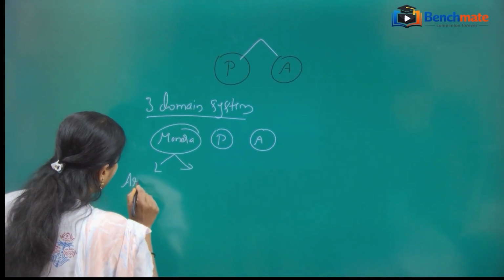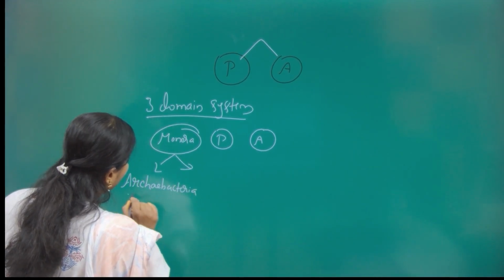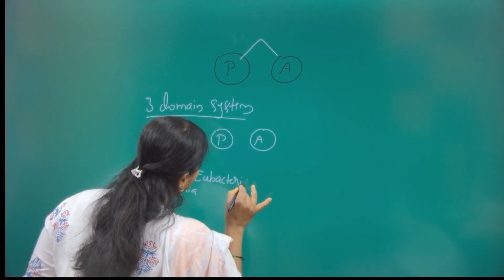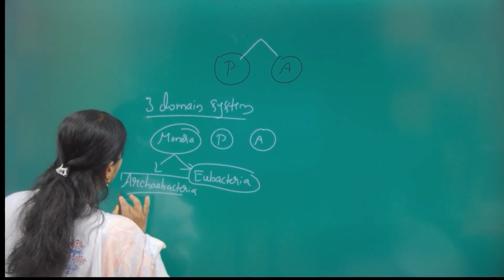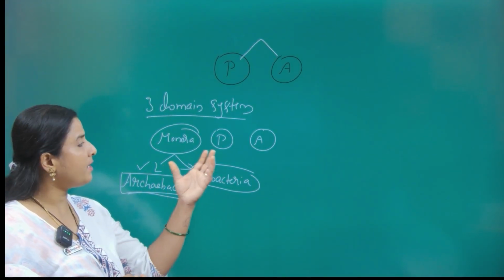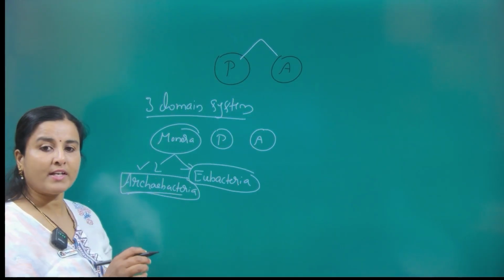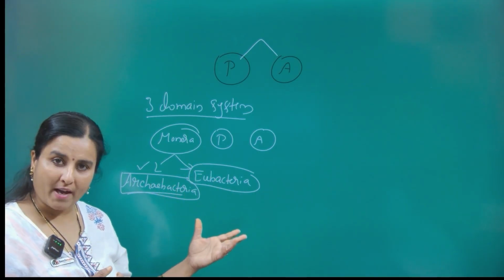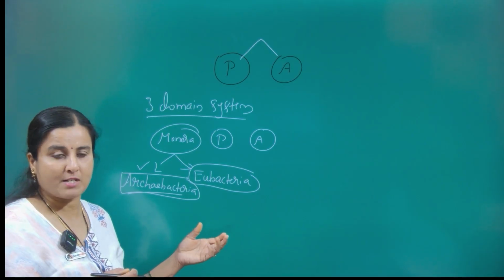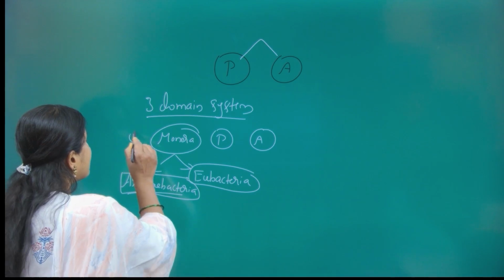One is Archaebacteria, and another one is Eubacteria. This is how they have made two domains in the kingdom Monera. The remaining kingdoms are constant. Only the Monera they have made into two domains, since the Eubacteria and the Archaebacteria show very distinguishing characters.